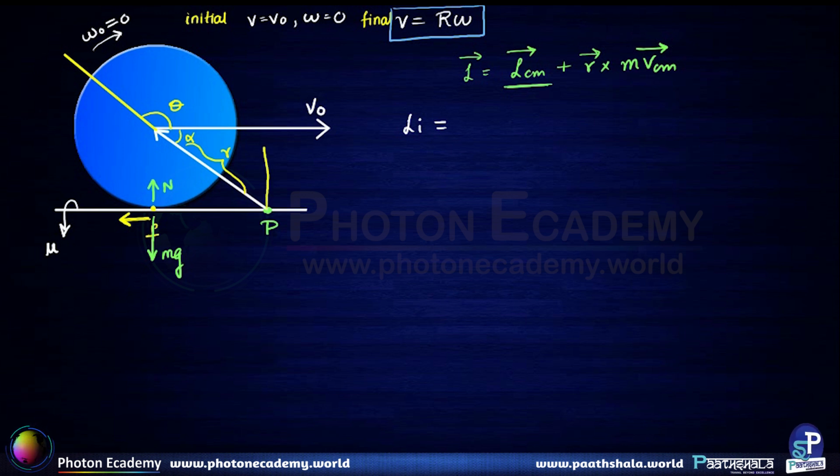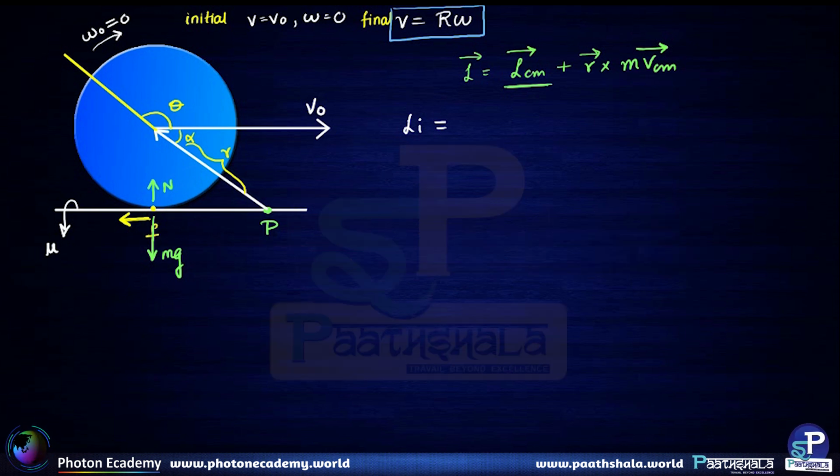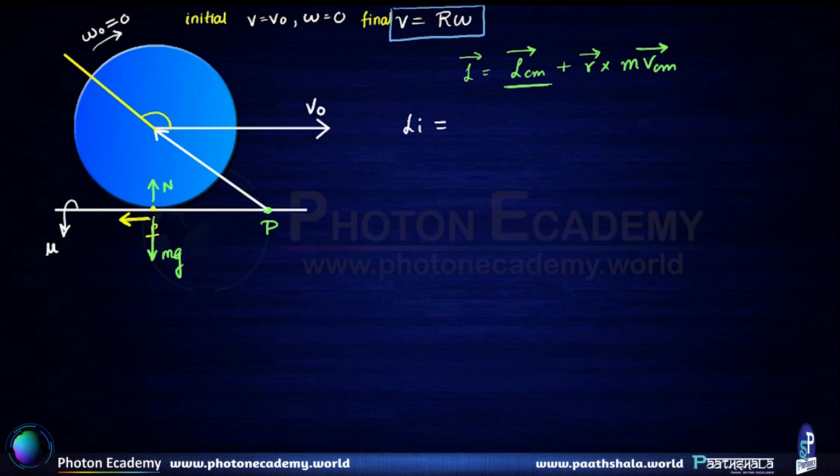That perpendicular distance is R, and no matter where the point P is situated, this analysis always holds good. So angular momentum initial is always going to be equal to m v naught R, even after taking the cross product. That point is important to note.